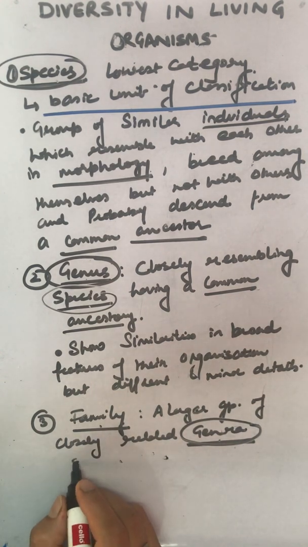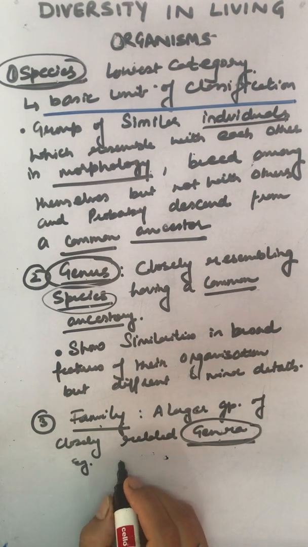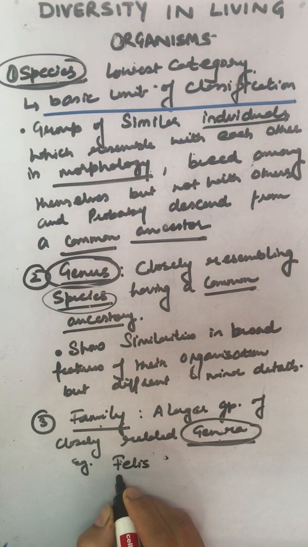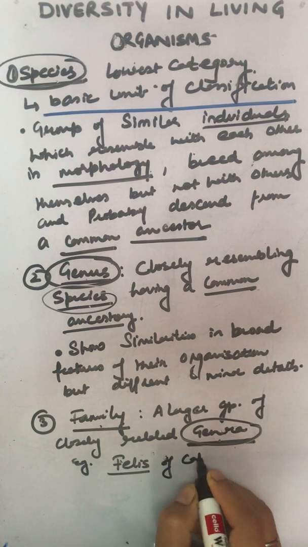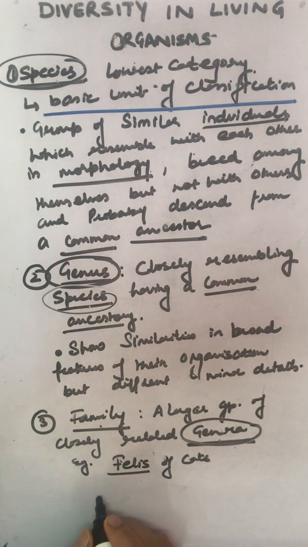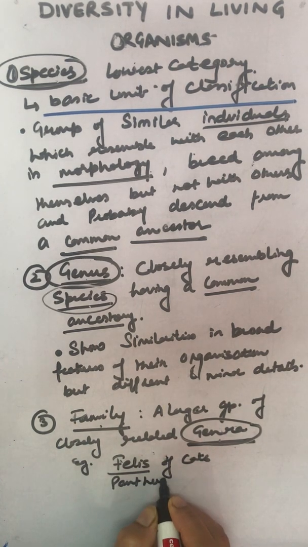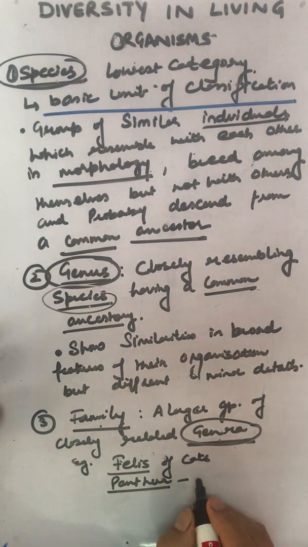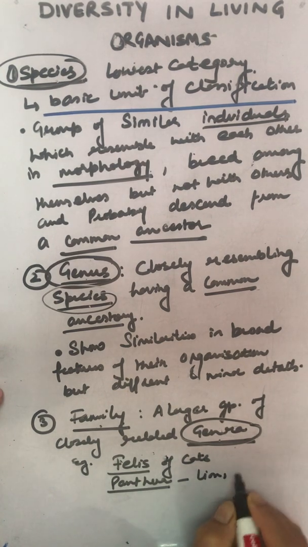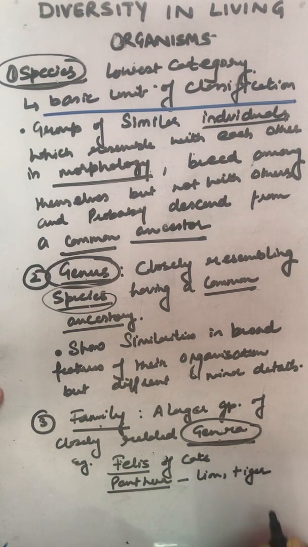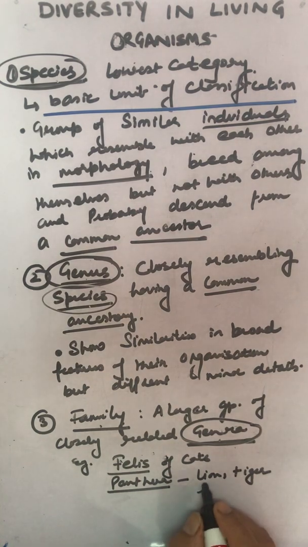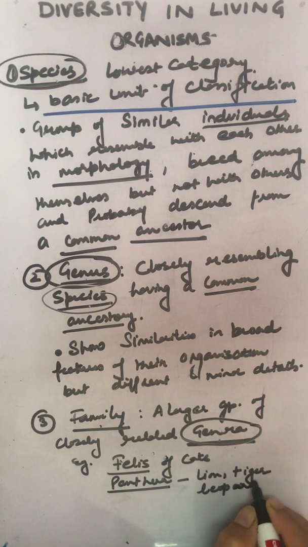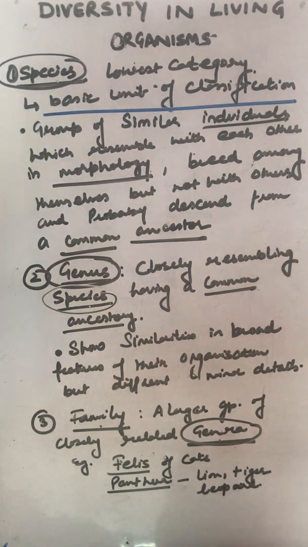Now, I'll give an example here. For example, we are talking about the genus Felis, of cats, right? And the genus Panthera. Panthera tigris for tiger, Panthera leo for lion, and Panthera pardus for leopard. They are placed in the same family.